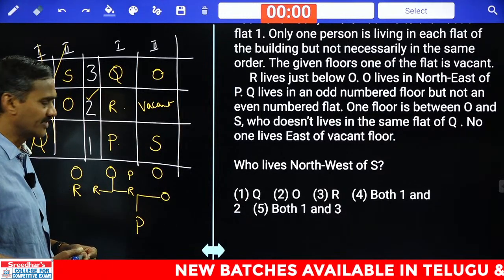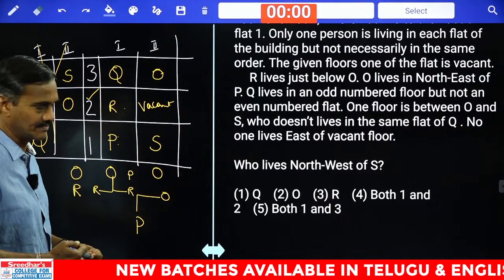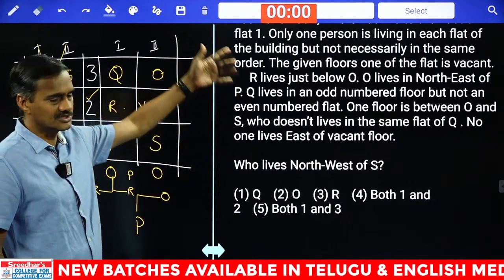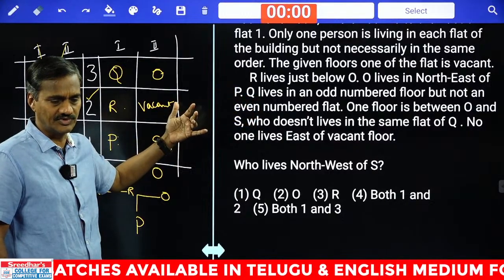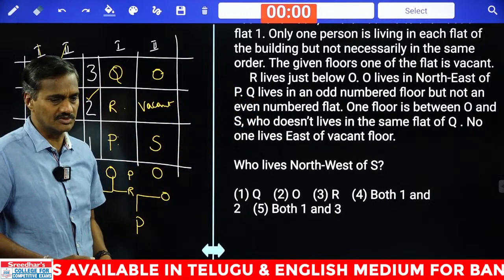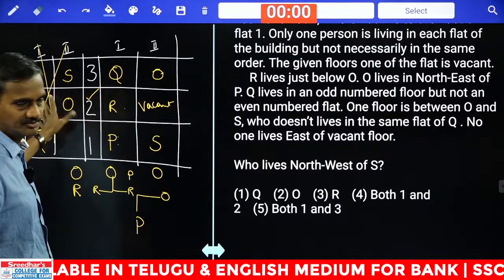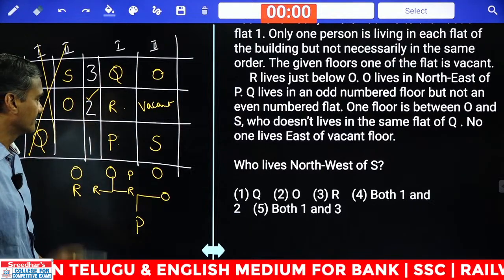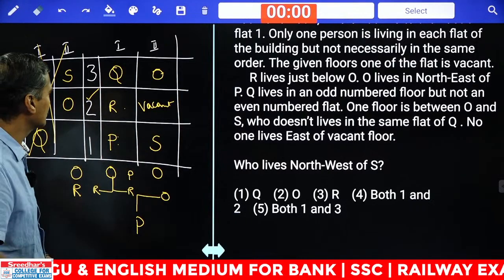And in fact, it happens like this. Okay? Draw pictures first, check out the conditions. If all the conditions are valid, there could be another possibility as well. Hence, initially we have taken all the possibilities, okay? Then, now who lives to the northwest of S?